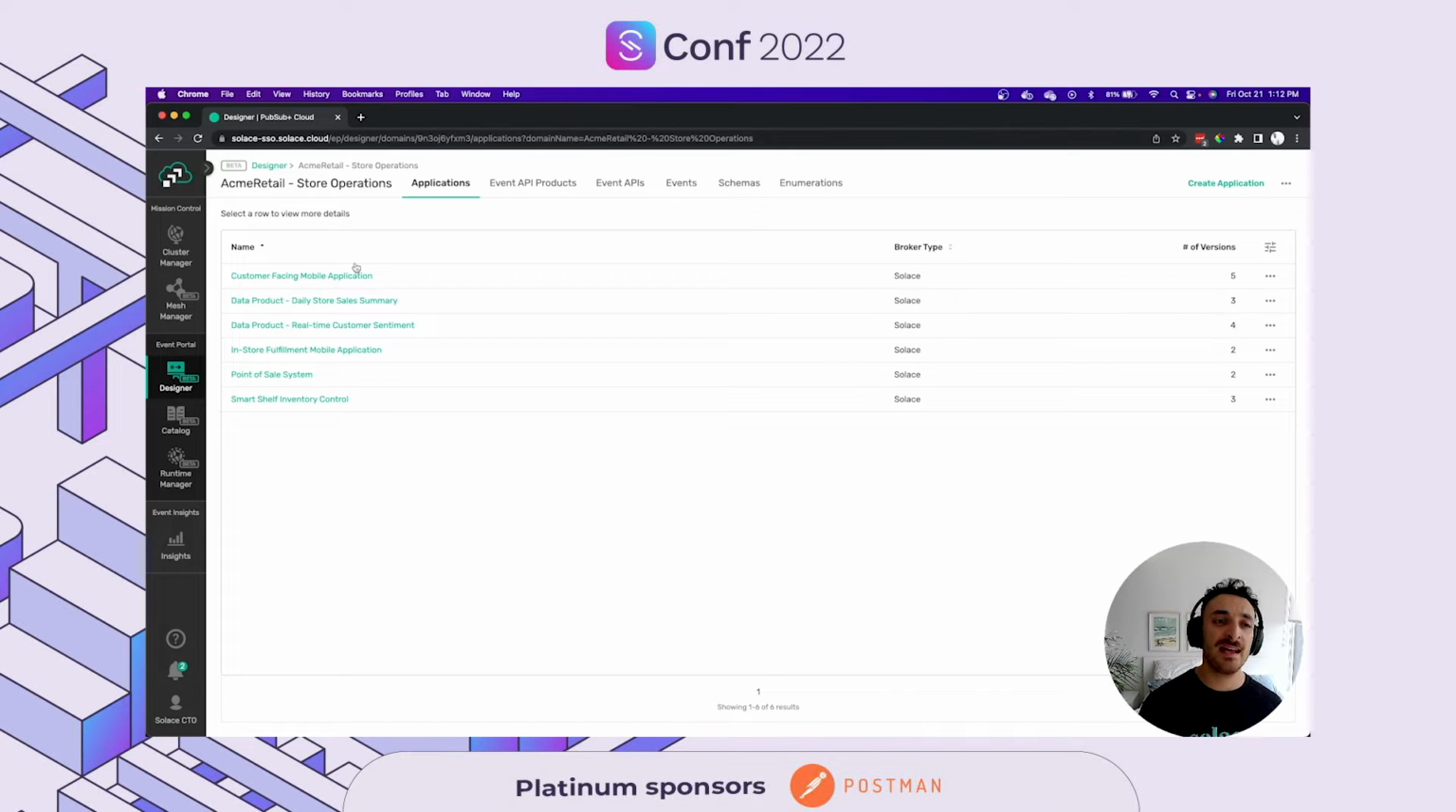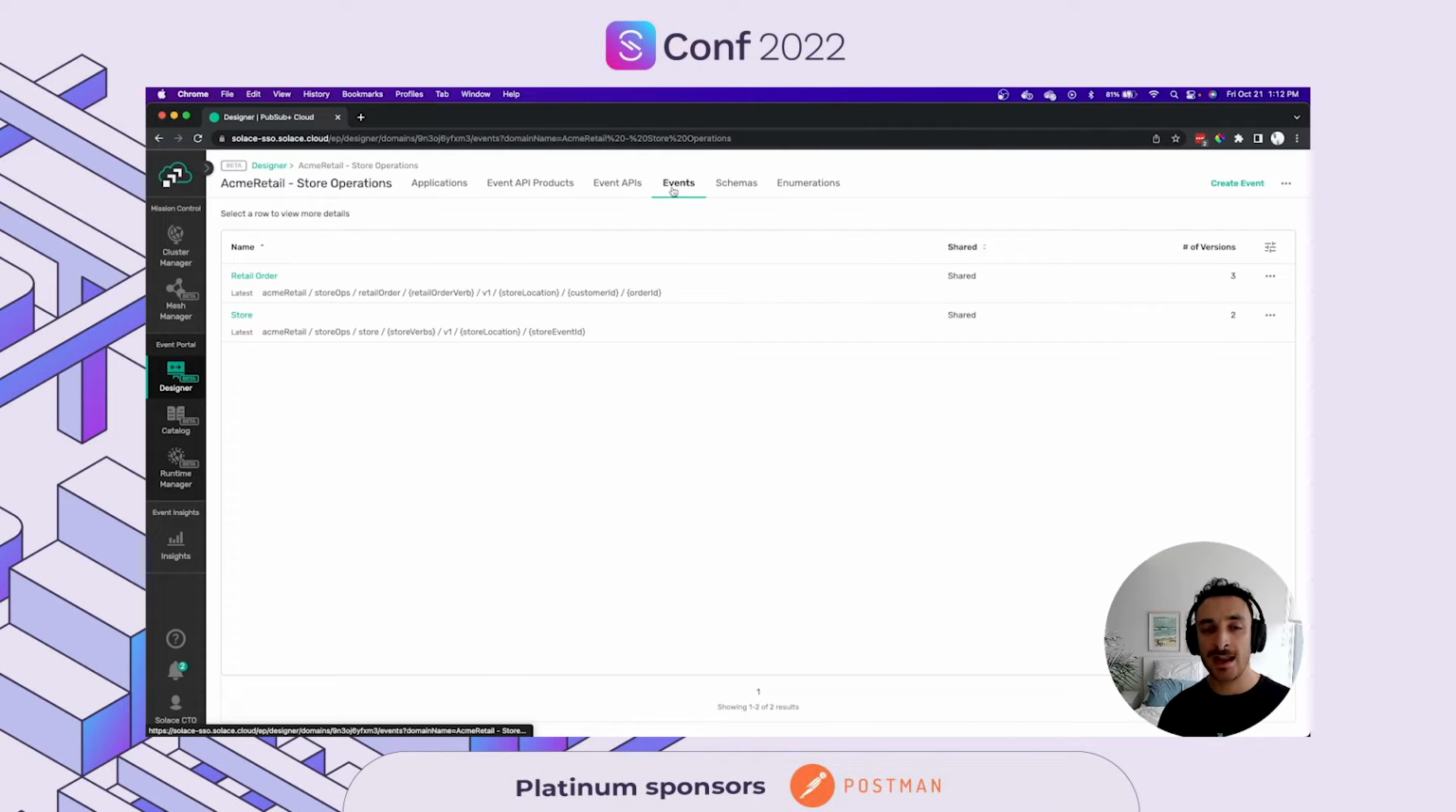So we can see that the different applications we were talking about, the mobile applications, the daily stores summary, the fulfillment applications, they are all defined under the store operations application domain. So these are the applications that we have. Overall, all the events involved between publishing and subscribing microservices are cataloged under the events tab. So you can see a retail order or store events that are being published or subscribed.